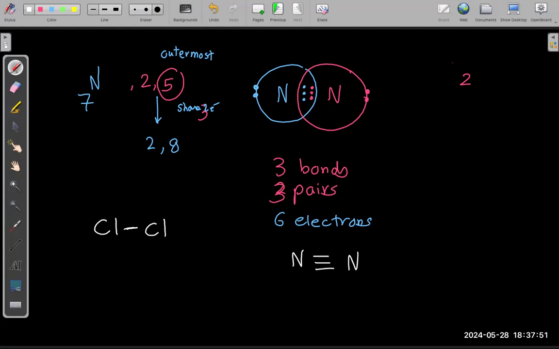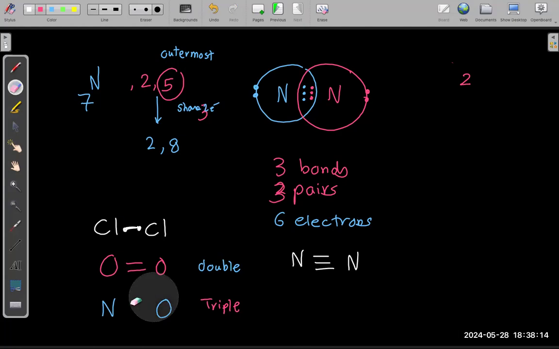So in the chlorine, it shared 1 and made 1 bond, 1 from each side. So the line is like that. 1 electron from here and 1 electron from here. And the oxygen, 2 bonds: 2 electrons from here and 2 from here. And the nitrogen is a triple covalent bond. This is called double covalent, and this is called triple covalent bond.